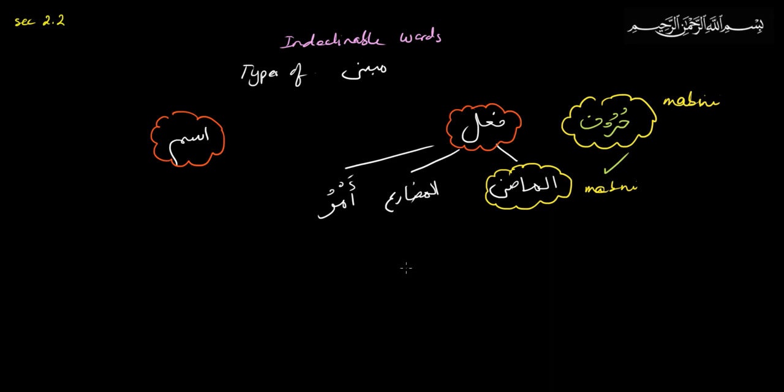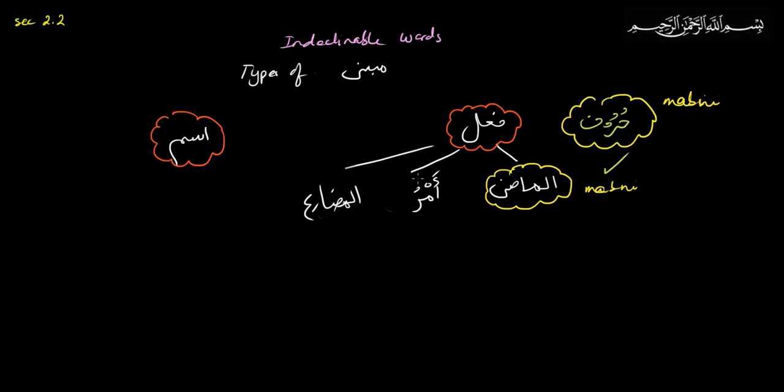And then we'll talk about mudari and fi'l amr. I'm going to slightly change this. I'm going to put the amr here first, and then I'm going to put mudari.